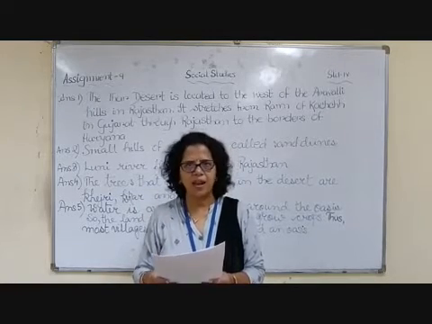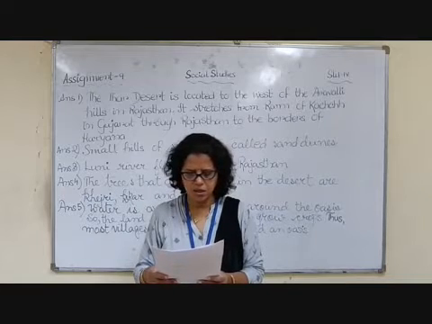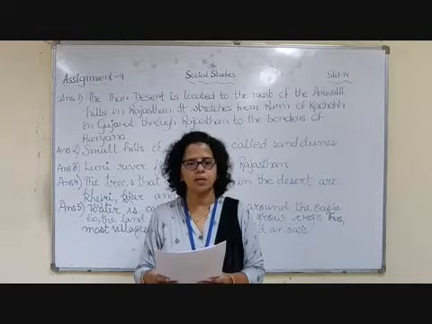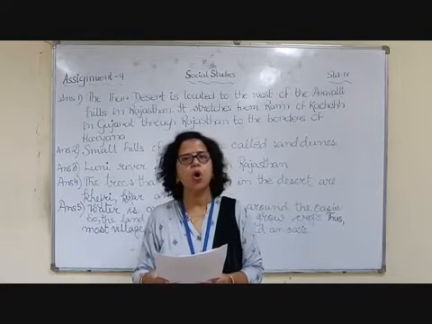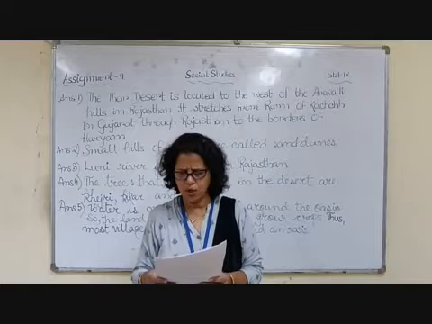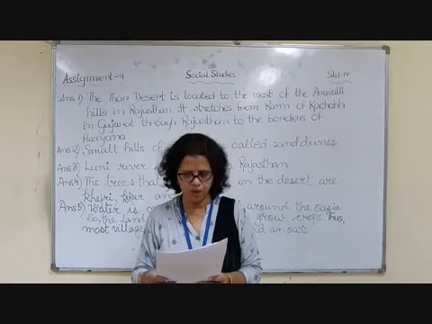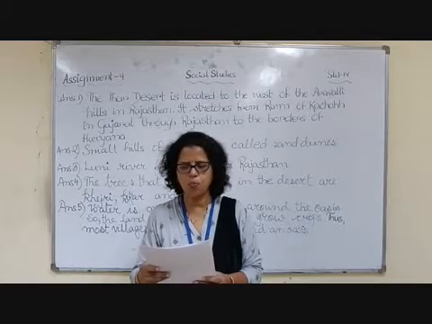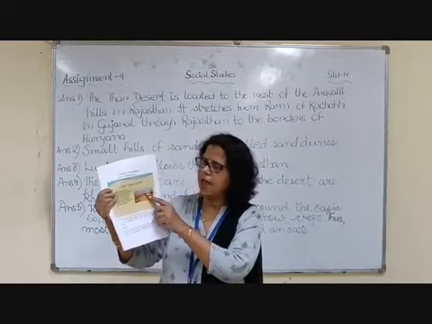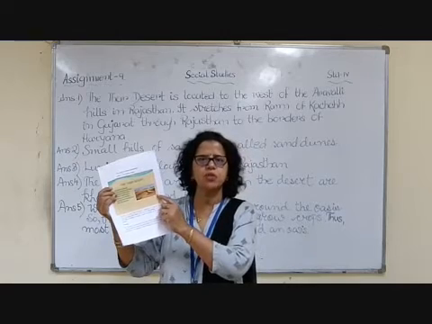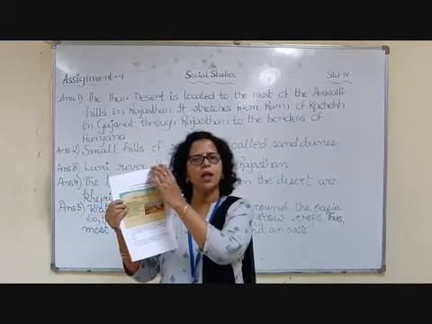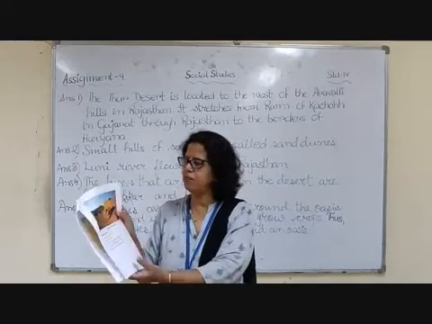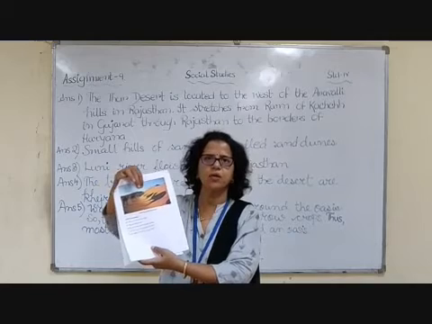Now, the type of land over there. The Thar Desert is covered with a thick sheet of loose sand. At some places there are small hills of sand called sand dunes. Luni is the most important river over there, and at some places oases are found. People grow crops here. Now this is your sand dunes. I have explained to you that it is a small hill of sand and it keeps on shifting due to storm.